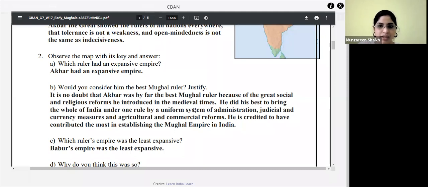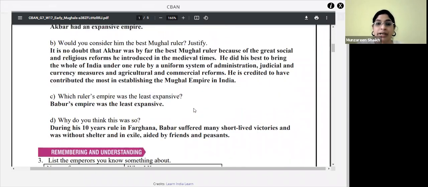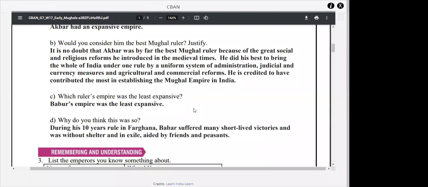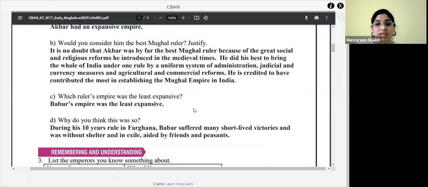Fine? Got it, everyone? All right, next is, which ruler's empire was the least expansive? We saw the most expansive, and now the question is least expansive. Who would be the least expansive? Babur. Why Babur? Because he was the one who had founded the Mughal dynasty, right? So he was a founder, and by the time the Mughal territory expanded, it would definitely be other rulers, not Babur. So the initial beginning was done by him. That's the reason he had the least expansive empire. Got it?